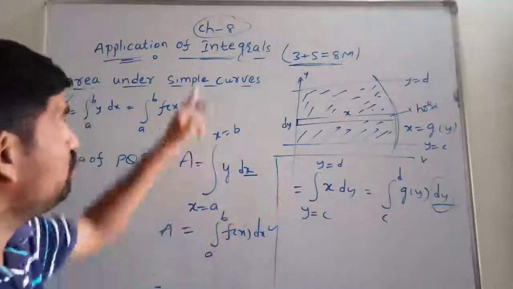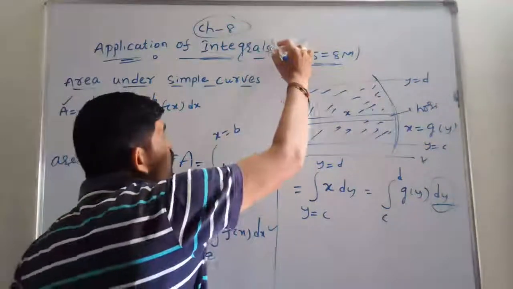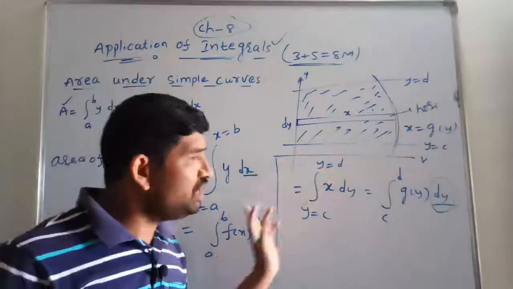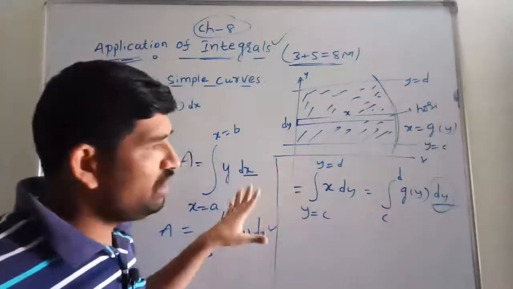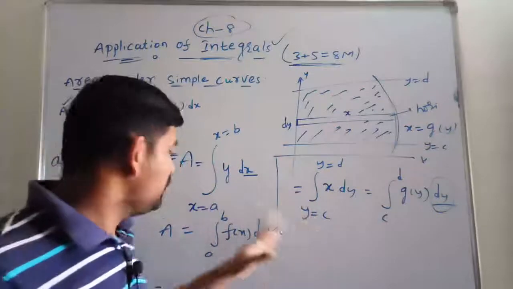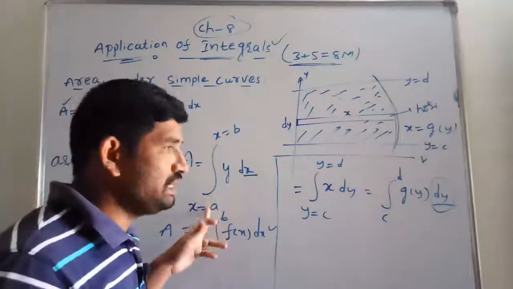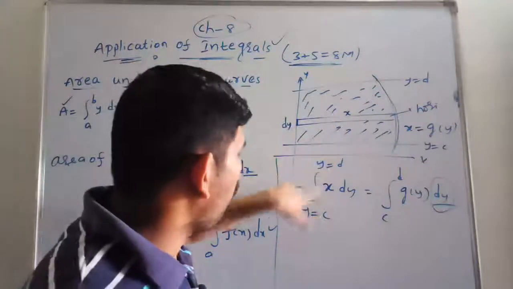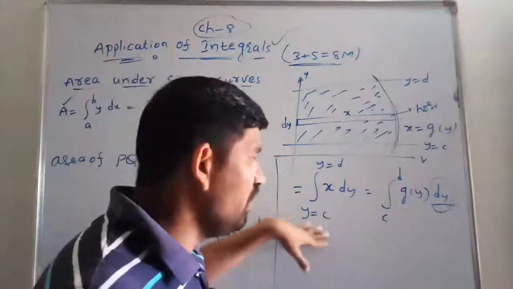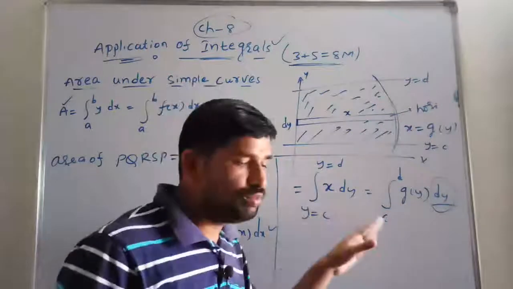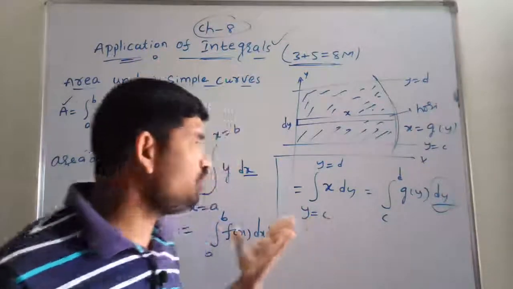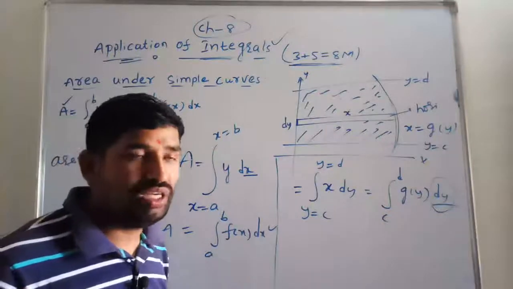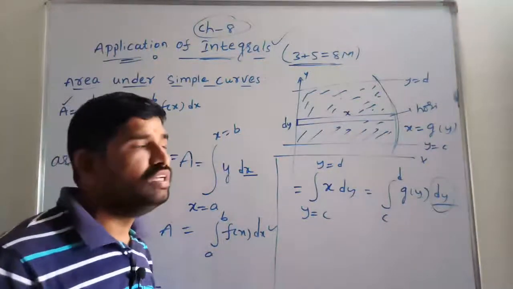This is the difference in the application of integrals, from chapter number 8, application of integration. There is a major difference between these two. If we are taking the strips vertical, then the lower and upper limits are x values. If we are taking the strip horizontal, then the lower and upper limits are y values. You people have to know the difference between these two, because if you don't know it, we can't find the area of any curve.